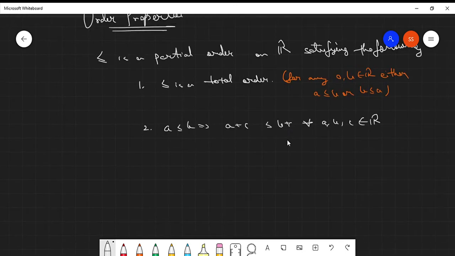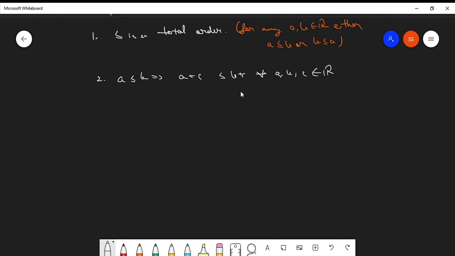And finally, the third point says that if alpha belongs to the set of real numbers such that alpha is greater than 0, then for all a, b belonging to the set of reals, a less than or equal to b implies a alpha is less than or equal to b alpha. Including 0 will also do here.